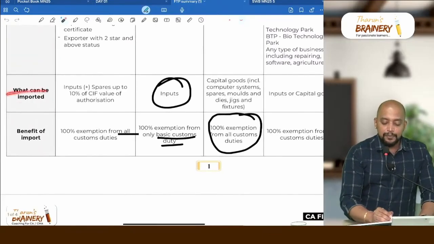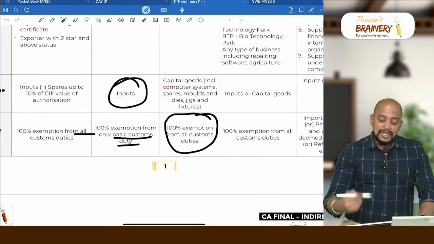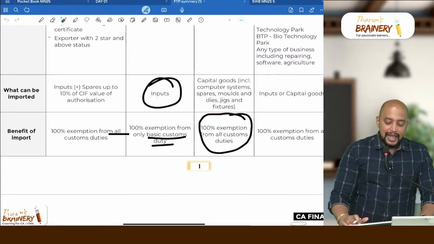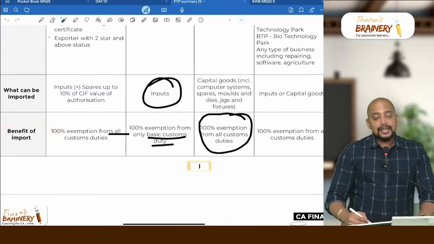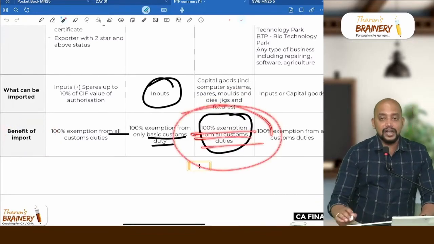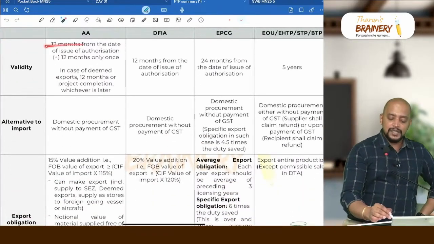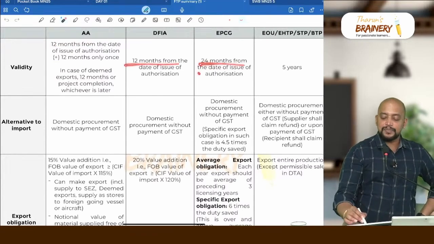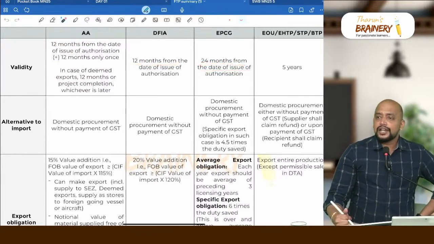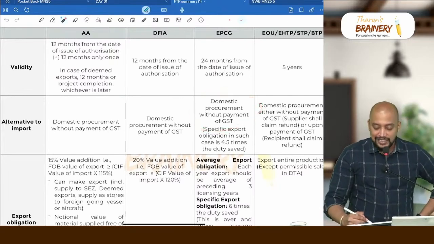Then what can be imported? Here capital goods, here these two are inputs, here capital goods including computer systems, molds and dies, jigs and fixtures, everything. And what is the benefit of import? Here also, literally like AA, 100% exemption from all customs duties. Validity: here 12 months plus 12 months, but EPCG will be 24 months from the date of authorization. Alternative to import, they can also procure capital goods without payment of GST.